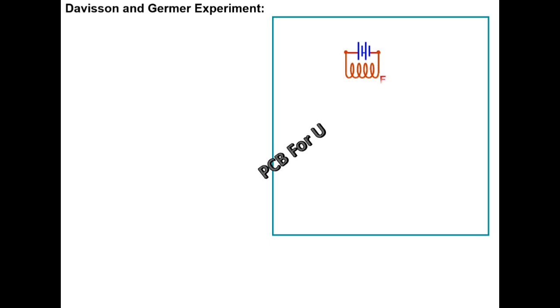Davisson-Germer experiment. This is the filament. For the filament, a very small amount of voltage supply is connected. C is the cathode, E is the anode. The entire section is called the electron gun.